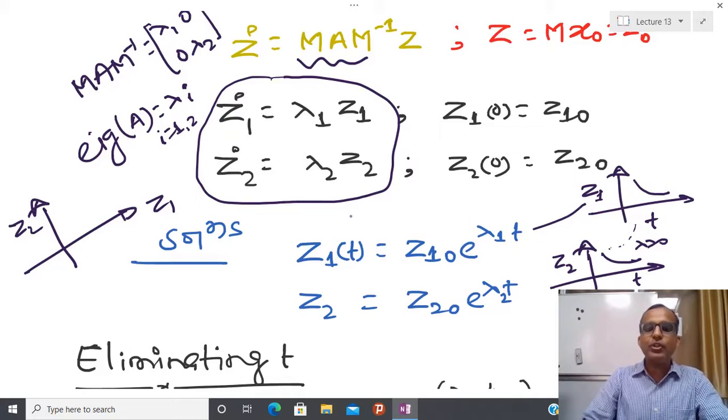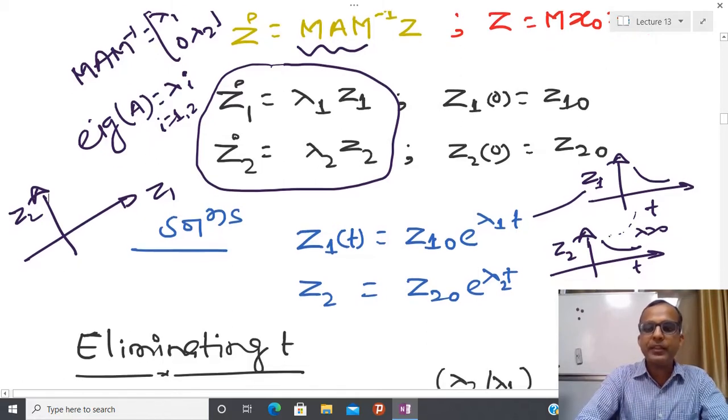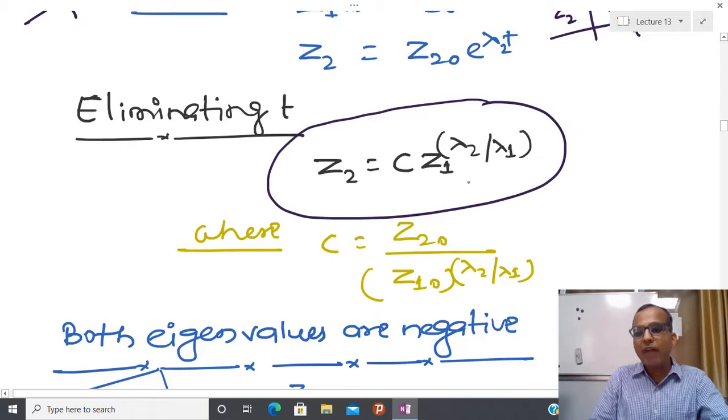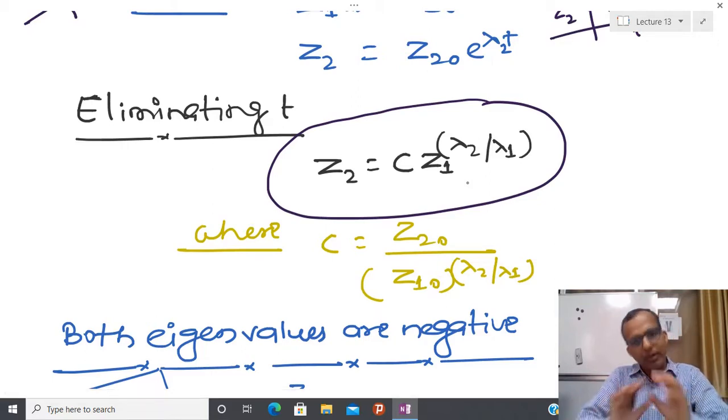Using this exact solution I am willing to drop the information of time, and if you drop the information of time then you get this kind of relation. Here you can see that time is not explicitly present. After dropping the time, it is very difficult to extract the exact information again, but obviously you are able to extract approximate information about z1 and z2, but time is not involved.